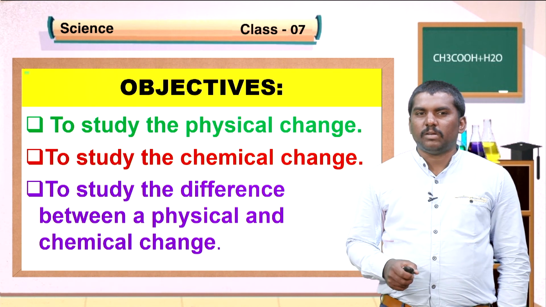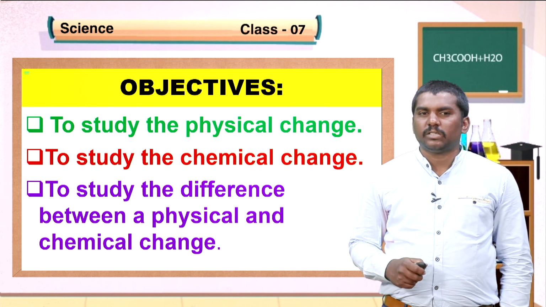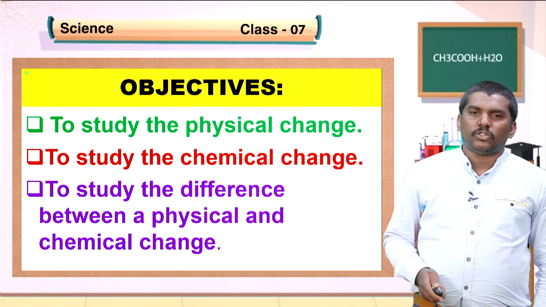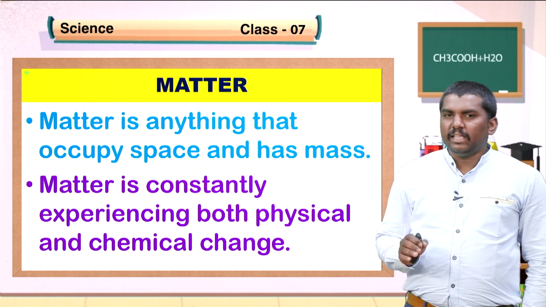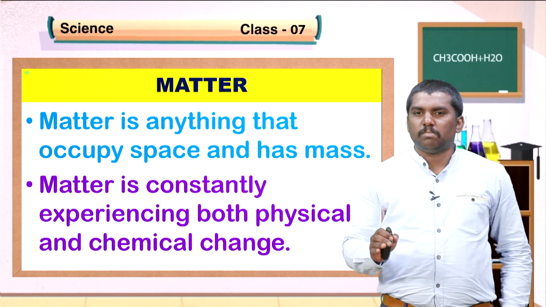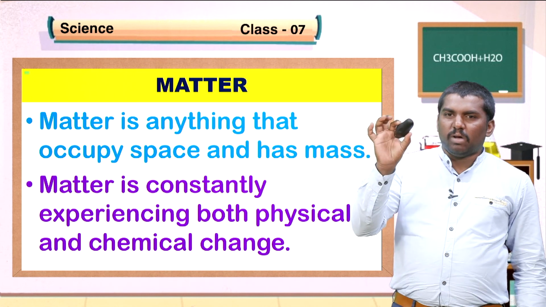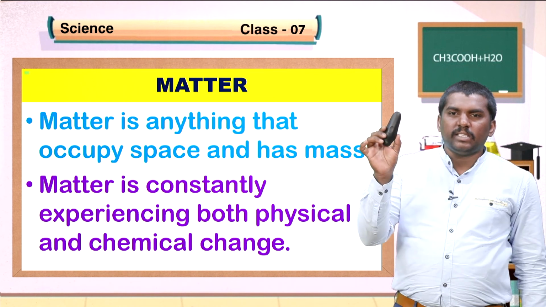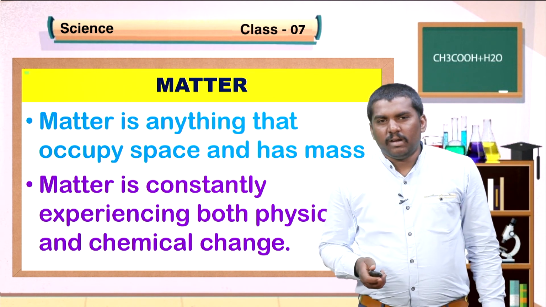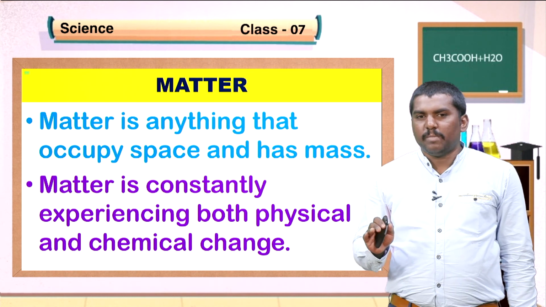Objectives of this chapter: to study the physical change, to study the chemical change, to study the difference between a physical and chemical change. Students, you know about matter. Matter is anything that occupies space and has mass. For example, this is a matter because it has certain mass and it occupies space. So, we can say that this is a matter, and matter is constantly experiencing both physical and chemical change.